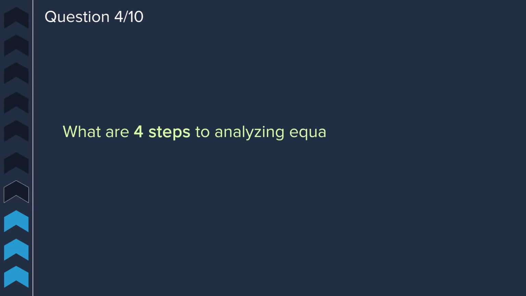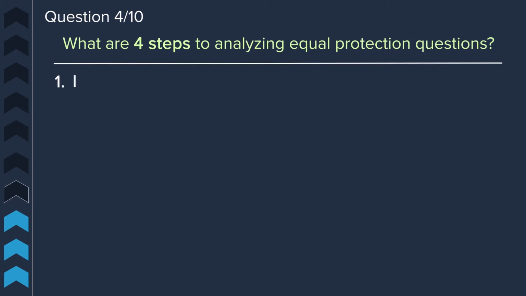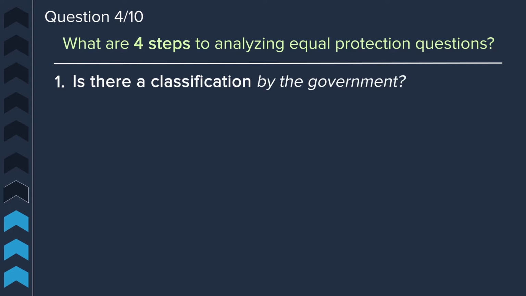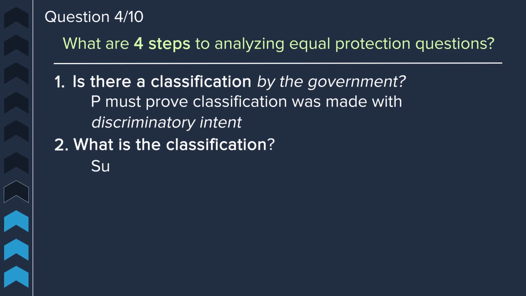Question 4. What are 4 steps to analyzing equal protection questions? First ask, is there a classification by the government? Remember that the plaintiff must prove the classification was made with discriminatory intent. Second, ask yourself, what is the classification? Is it a suspect, quasi, or other type of classification?